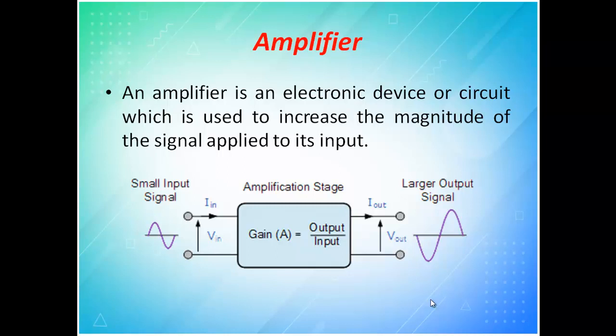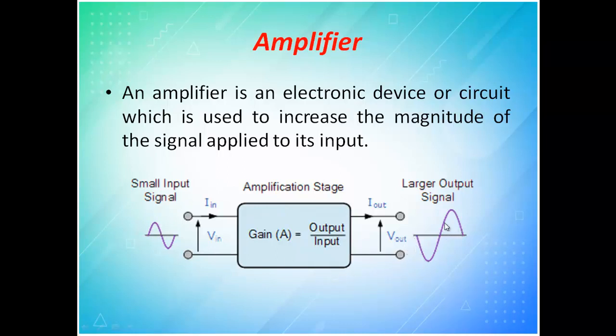You can see here a small input signal passes through an amplifier. The waveform is not changed, only the level is raised. Here this amplifier is called an inverting amplifier. What you have given is amplified, but it is inverted.